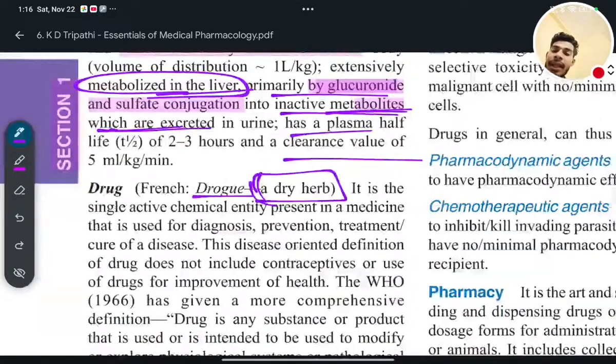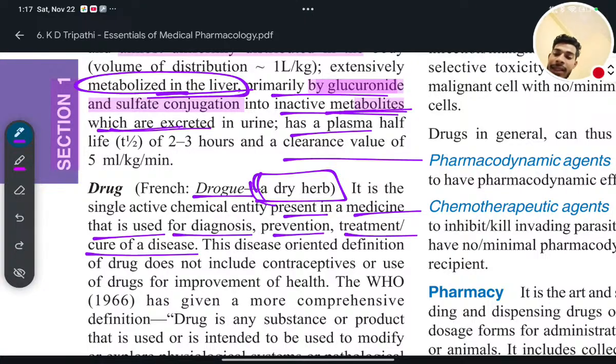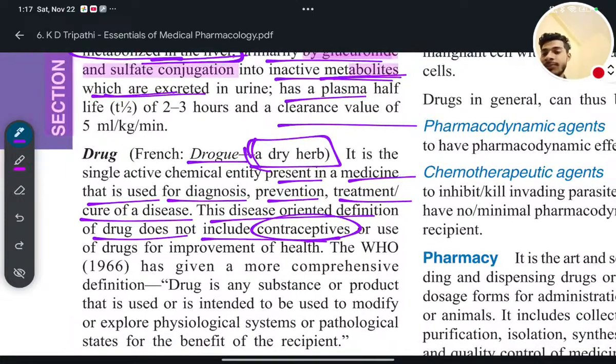It is the single active chemical entity present in a medicine that is used for diagnosis, prevention, treatment, cure of disease. This disease oriented definition of drug does not include contraceptives or use of drug for the improvement of health. So you have to remember that point.